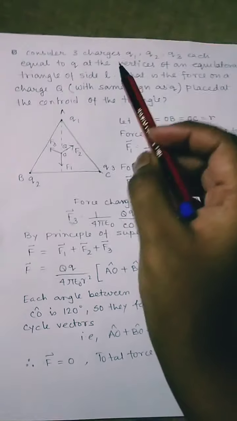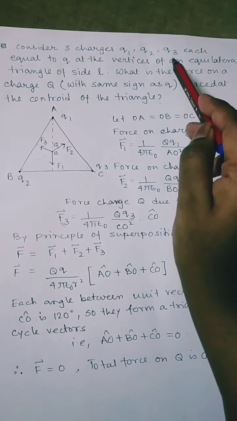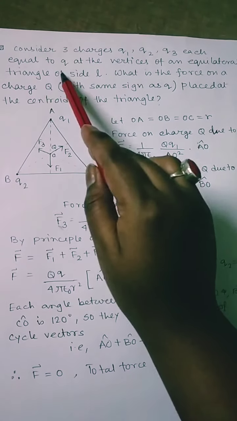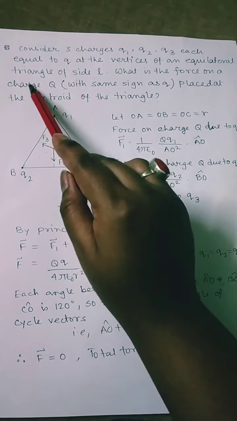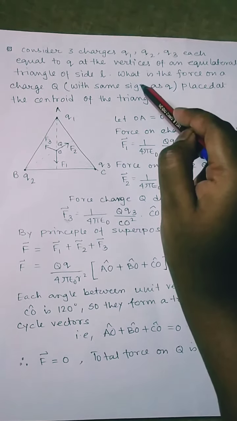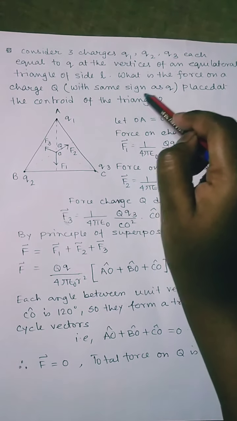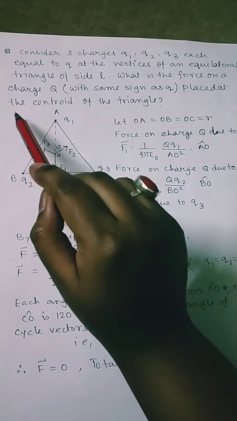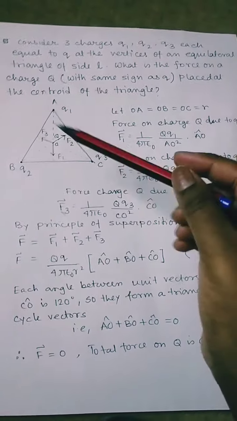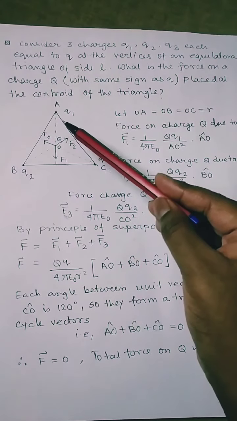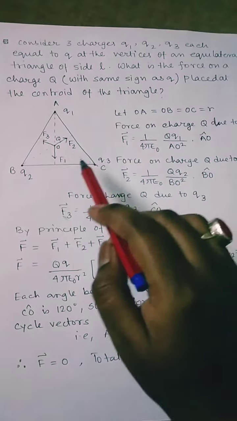So here we have a problem. Consider three charges q1, q2, q3, each equal to q, at the vertices of an equilateral triangle of side L. What is the force on a charge capital Q, with the same sign as small q, placed at the centroid of the triangle? Here we have drawn an equilateral triangle, which means all the angles are equal. All the angles are 60 degrees.